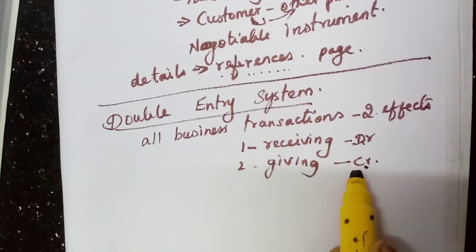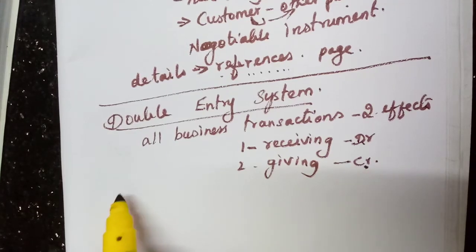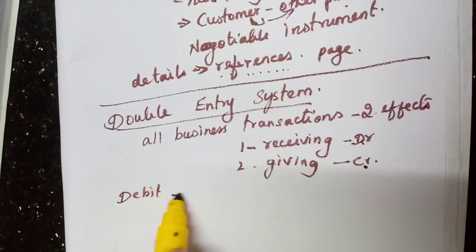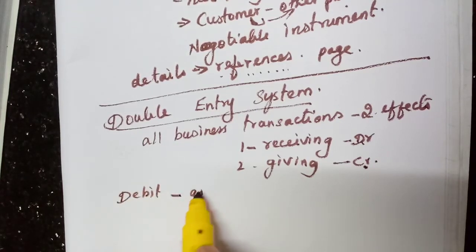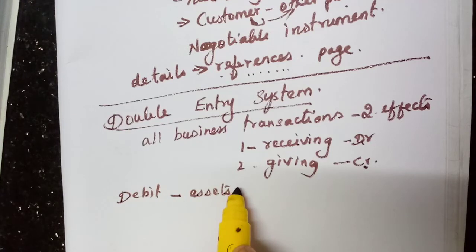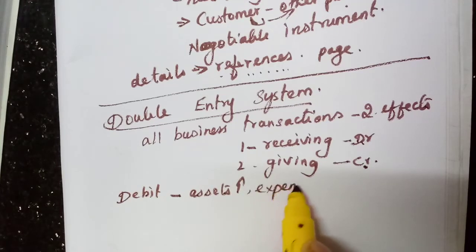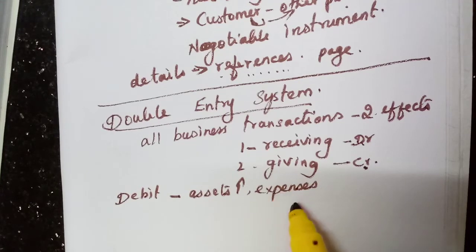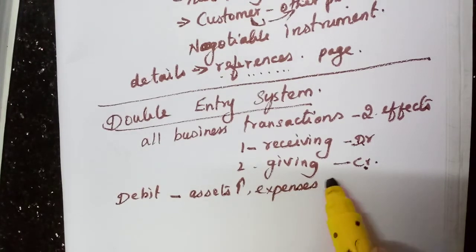Okay, so what are the debit aspects? The debit aspect will increase assets and it will increase expenses. You are going to learn the rule, and there you will understand this very clearly. The debit aspect: assets, then expenses, these two will be increased.